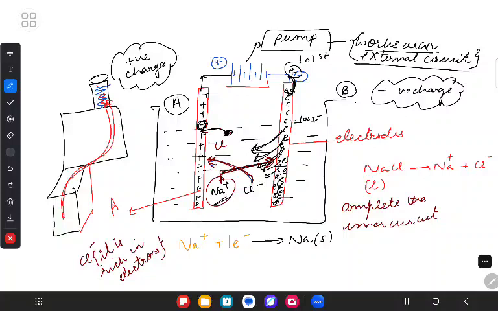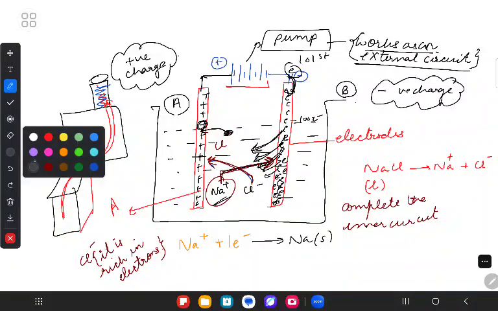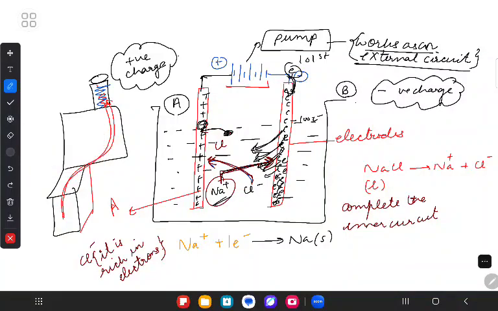That clearly means that whenever we have this kind of scenario, the ions must be moving at a very high speed so that the internal circuit is complete, so as to make sure that the outer circuit does not undergo short circuit. Got the point or not?